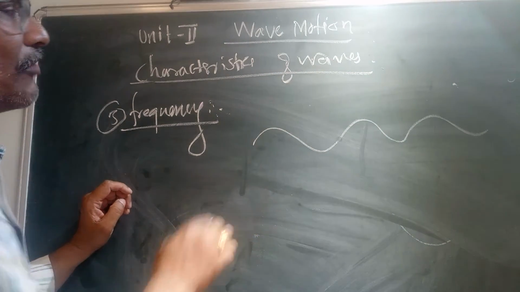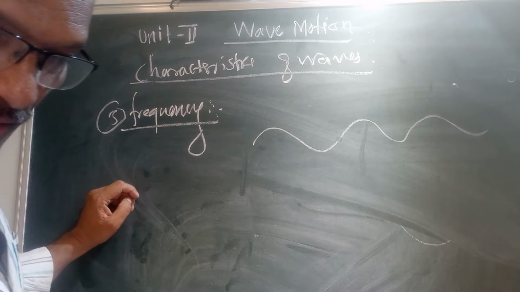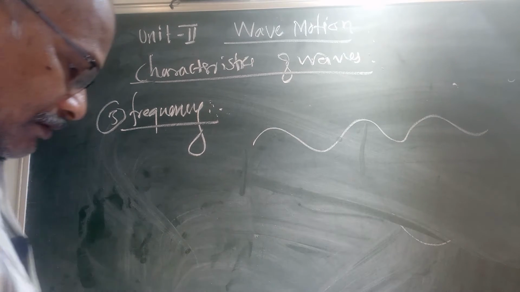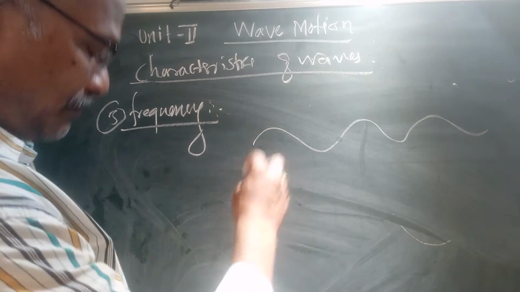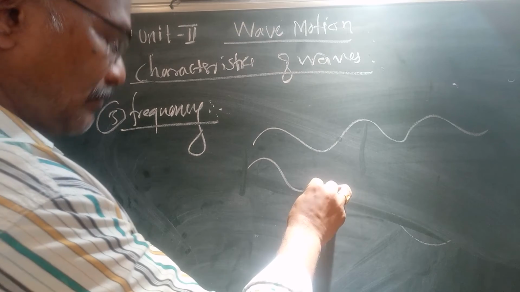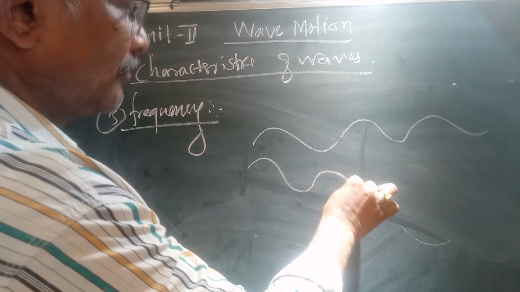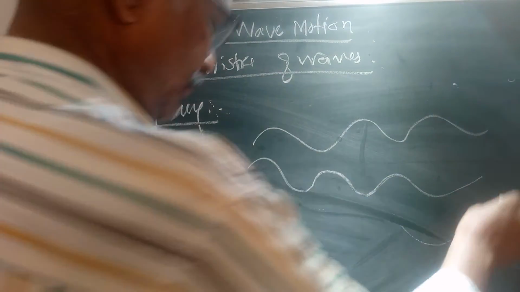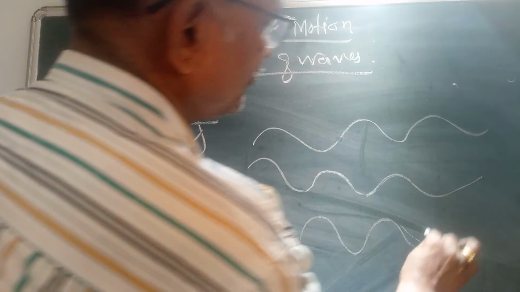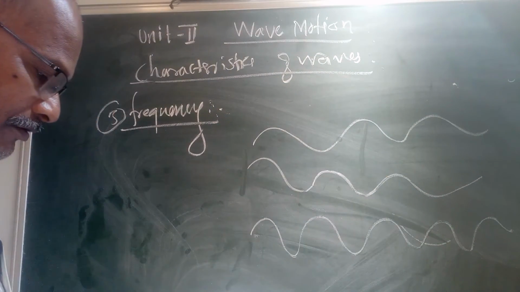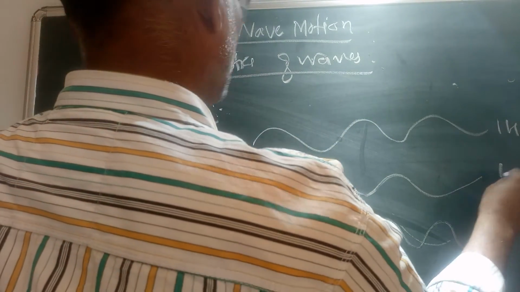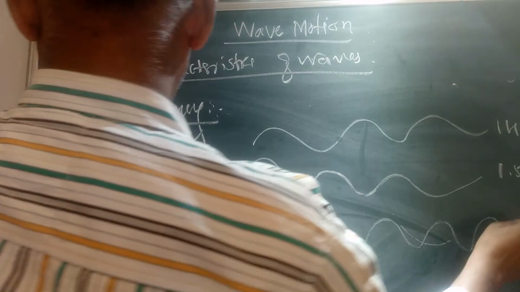This is one wave, and therefore we can draw some figures: this is 1 hertz, this is say 1.5 hertz, and this is 3 hertz.